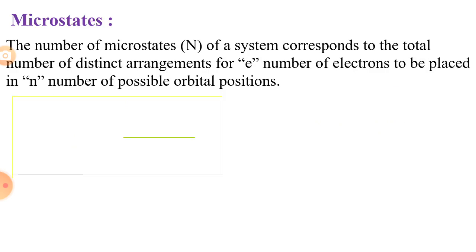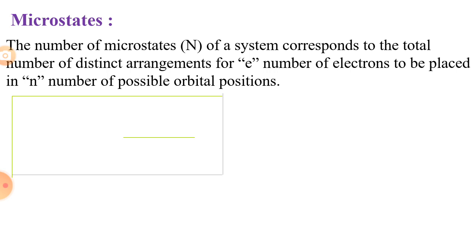Okay. Now we will discuss microstates. So what is a microstate, or what is the meaning of microstate? The number of microstates n of a system corresponds to the total number of distinct arrangements for n number of electrons to be placed in the number of possible orbital positions.